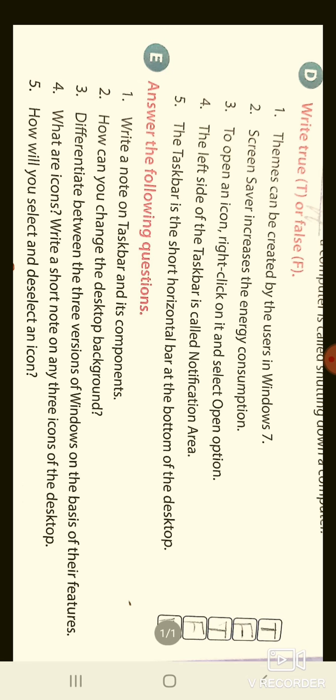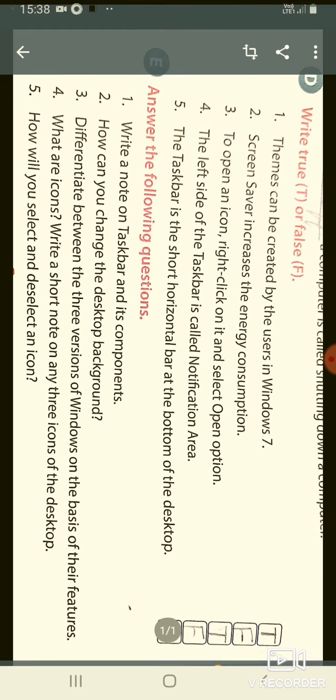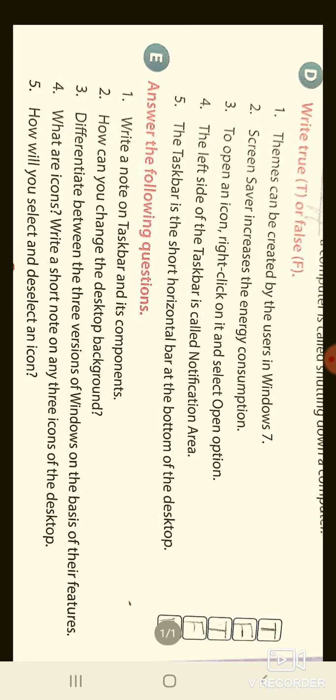Now the fourth is: the left side of the taskbar is called the notification area. So this is a false statement. The notification area is the last right part of the taskbar. So that is false. Now the fifth one is: the taskbar is a short horizontal bar at the bottom of the desktop. This is not short, that is a long horizontal bar at the bottom of the desktop.